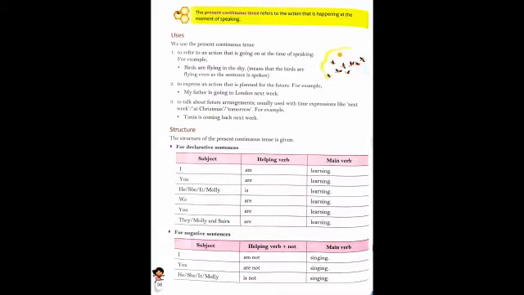A person is reading, so the action is going on. I am learning, they are playing. That means the action is already happening at the moment of speaking.